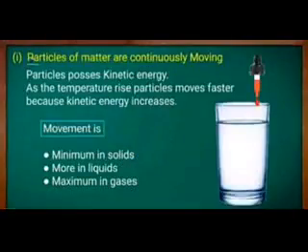So the first property of matter is that particles of matter move constantly. We can say that they show Brownian motion. Brownian motion is a rapid, random, and continuous motion of very fine and solid particles. A botanist called Robert Brown, who was experimenting with pollen grains, first observed this phenomenon.